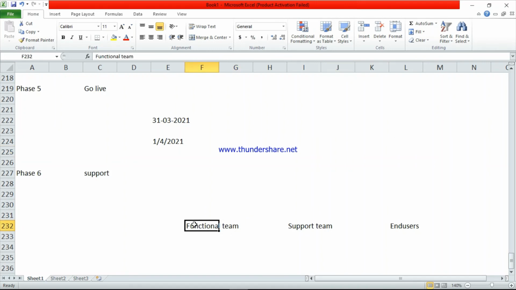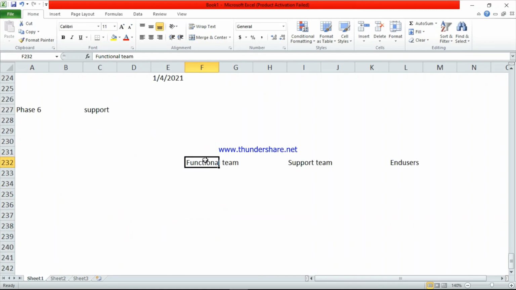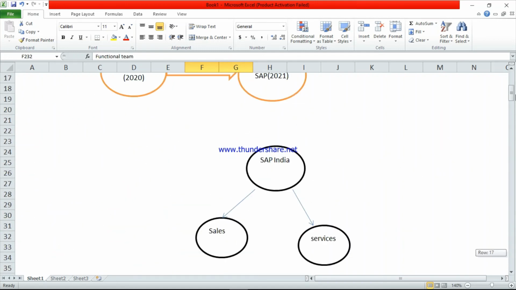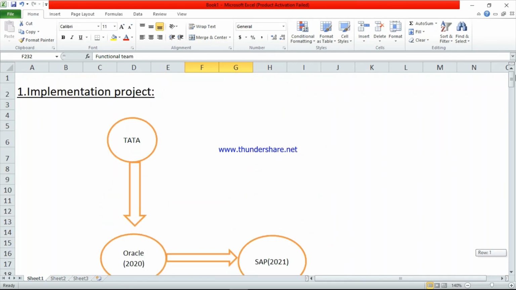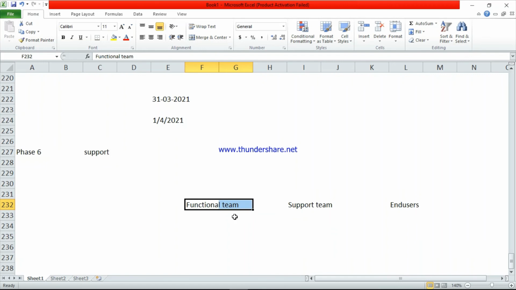This functional team did all five phases. They did all the configurations and they implemented the SAP. This functional team, these are the TCS employees. This is also a TCS employee. These persons are the Tata employees.